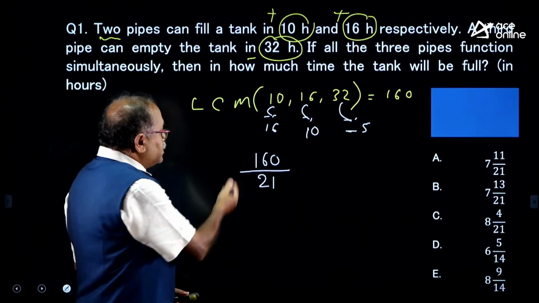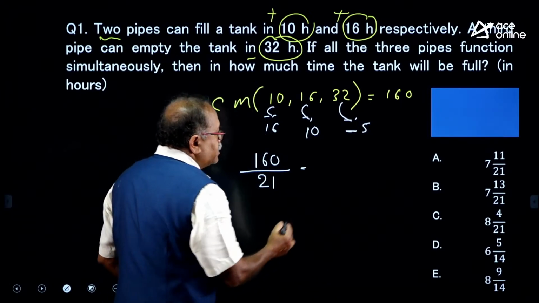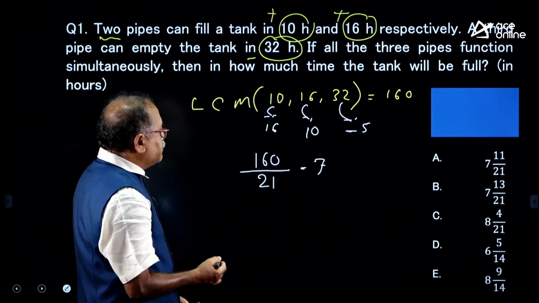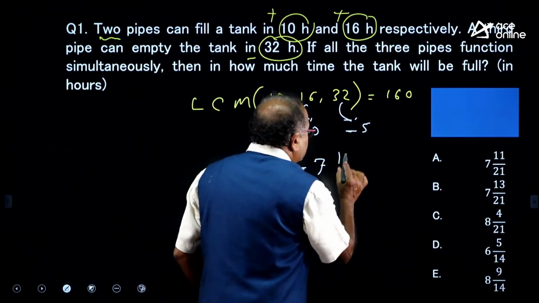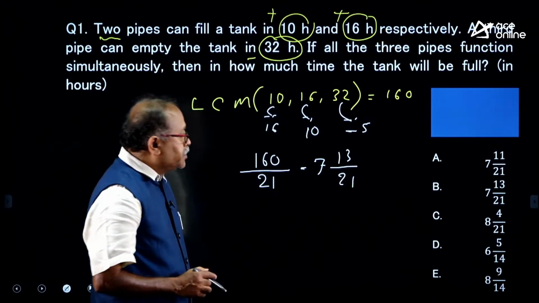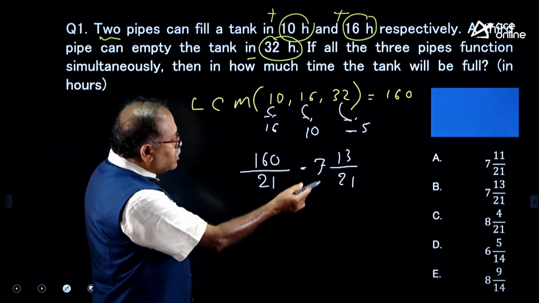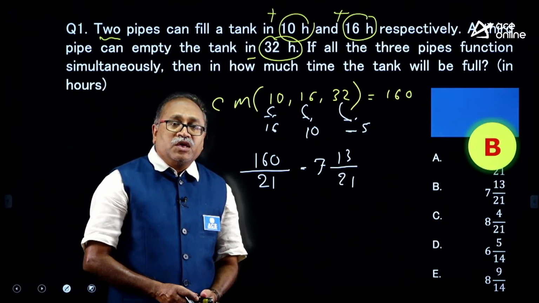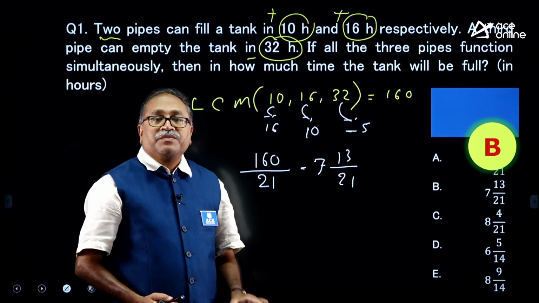So, let us divide this. I notice that it will go 7 times, not 8 times. If I take out 7 times, 7 times 21 is 147, and I am left with 13. So, that is 7 and 13 by 21, which should be your answer. Which option are we talking about? 7 and 13 by 21 is option choice B. If any one of you has got option choice B, you got the right answer.